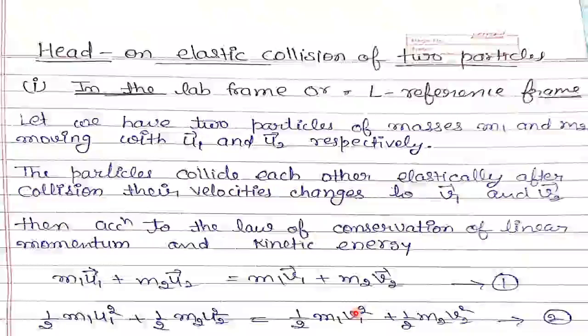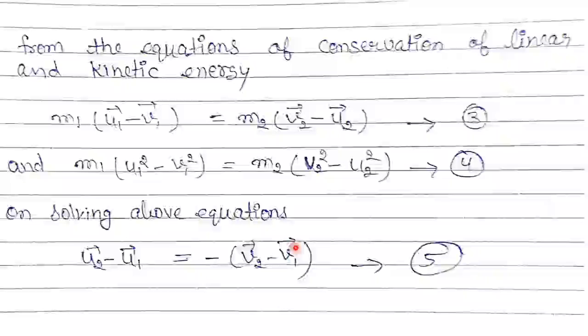Now, from the equation of conservation of linear momentum and kinetic energy, we can rearrange both these equations. We can write m1(u1 minus v1) equals to m2(v2 minus u2).